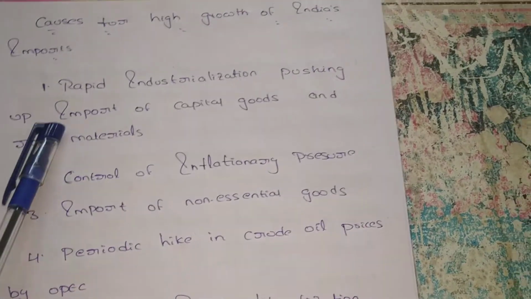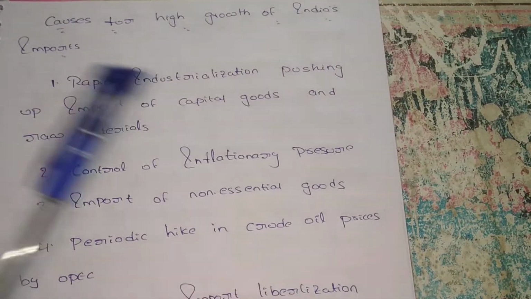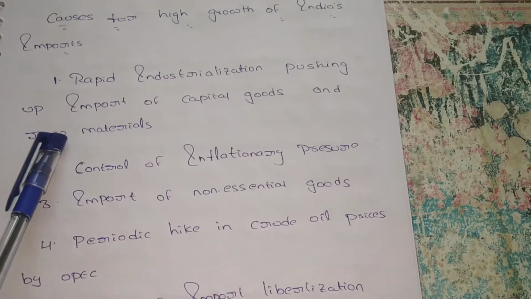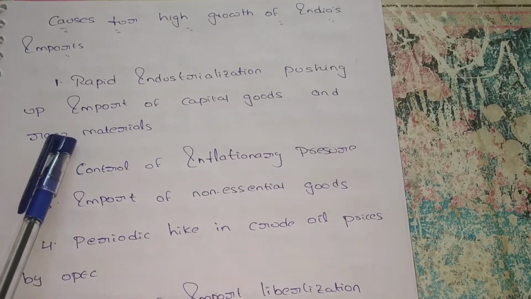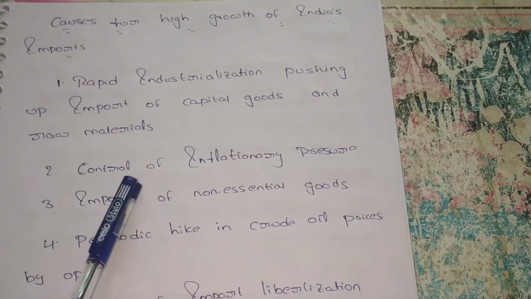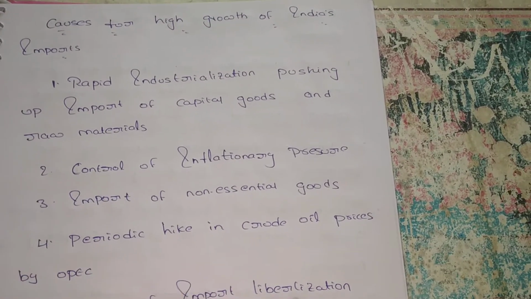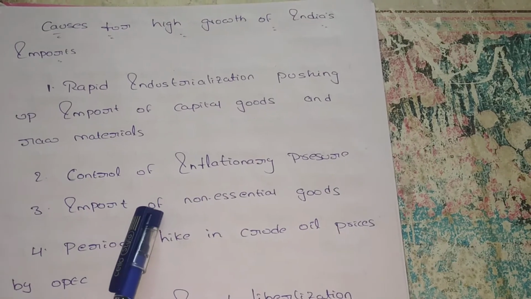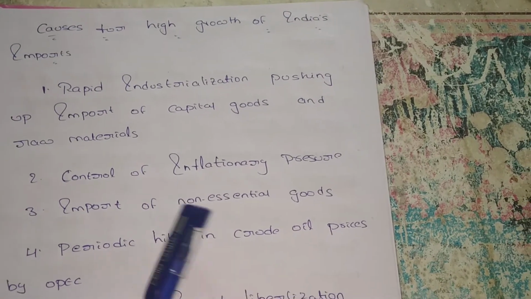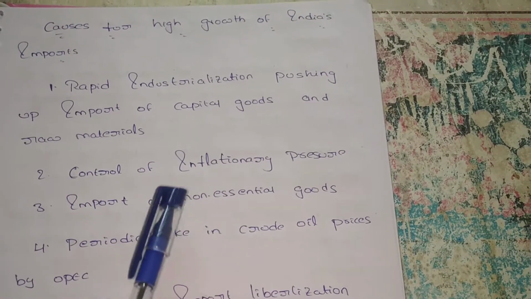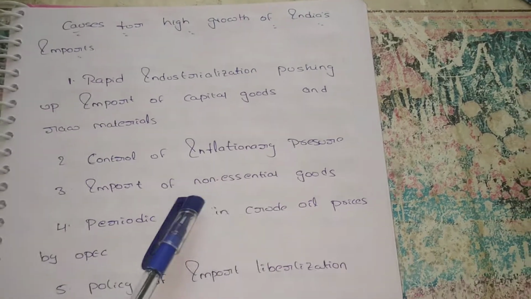What are the reasons? Rapid industrialization, because every country is developing industrially, but India is unable to supply these natural resources for industry goods, so we have to import, and also capital. And control of inflationary pressure, we don't have any control over inflationary pressure. And import of non-essential goods, we are importing non-essential goods. They are not useful for us, but we are importing them at a lower cost. It is also one of the reasons.